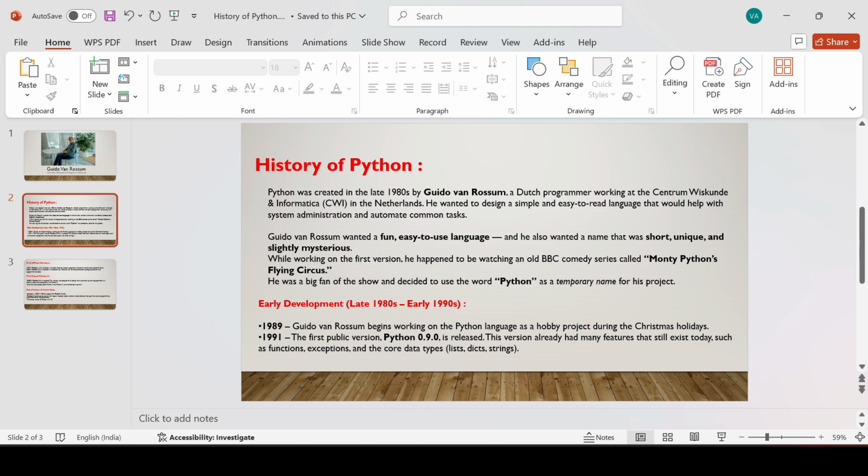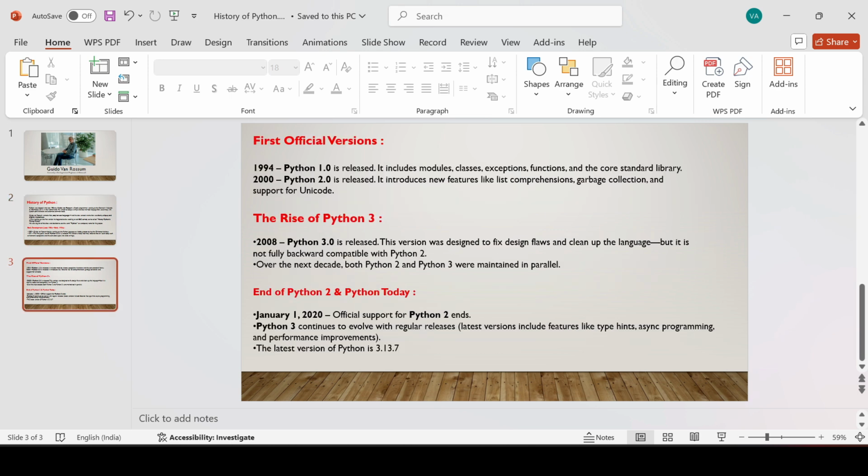In 1991, the first public version of Python, 0.9.0, was released. This version already had many features that still exist today, such as functions, exceptions, and the core data types like lists, dictionaries, and strings. In 1994, Python 1.0 was released.